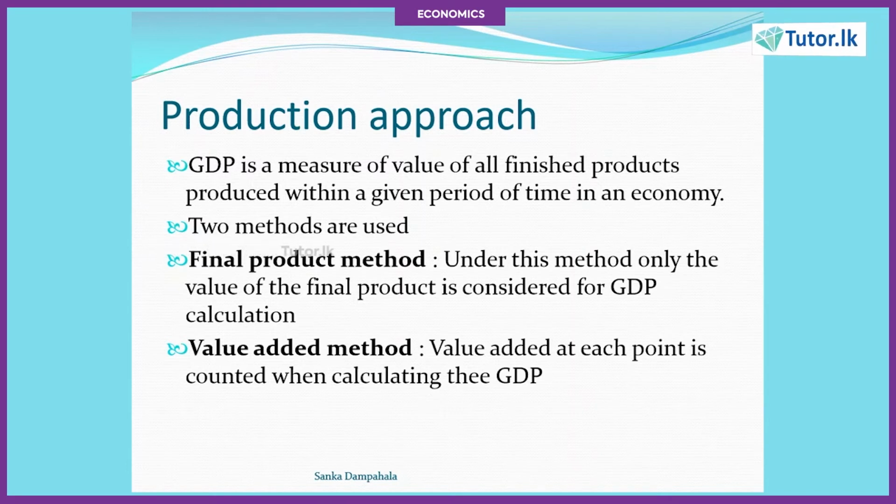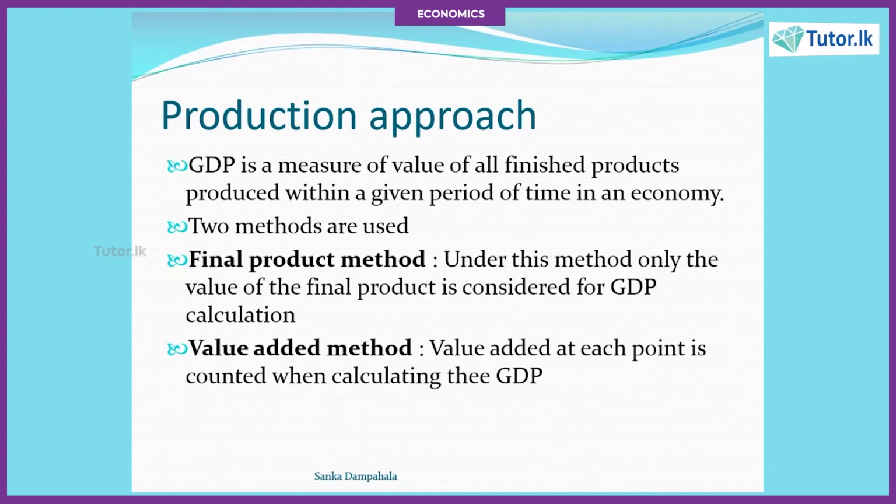If you take the Sri Lankan economy and you are taking 1 year, during that 1 year period you are calculating the total value of finished goods. Let's say for 2020 and the Sri Lankan economy. If you take the total value of finished goods, it can be regarded as the gross domestic product. In the production approach, there are two methods you can use to arrive at the GDP.